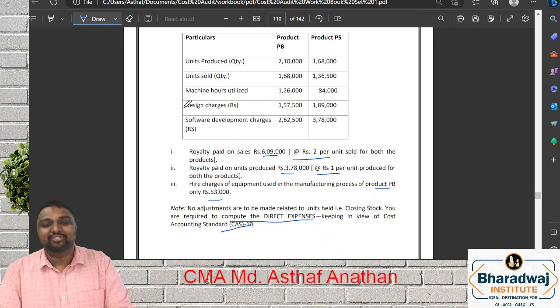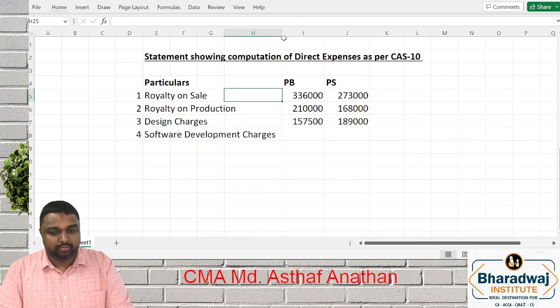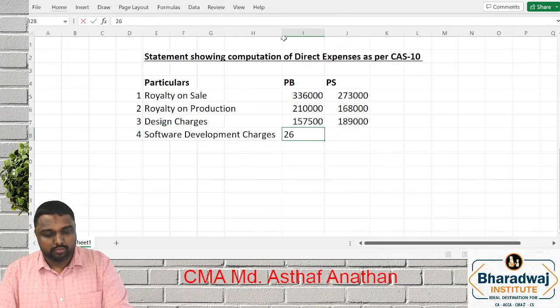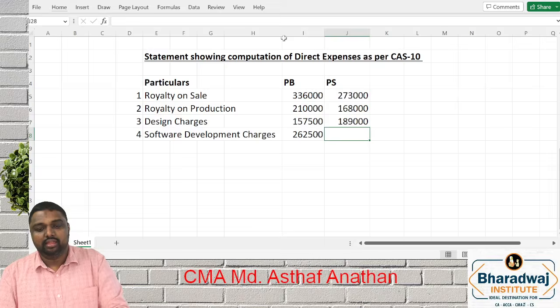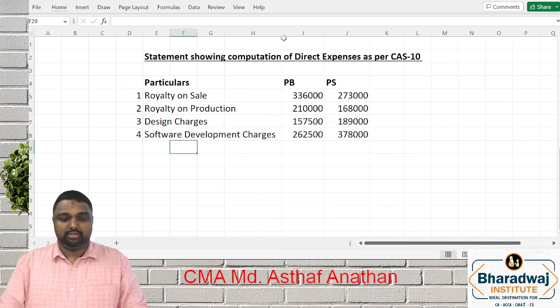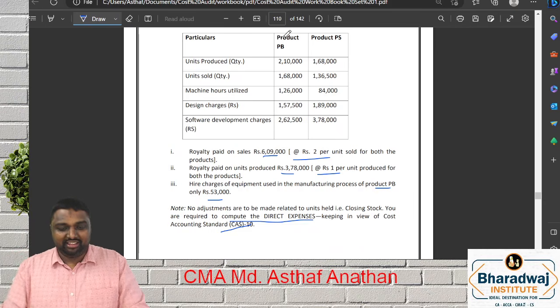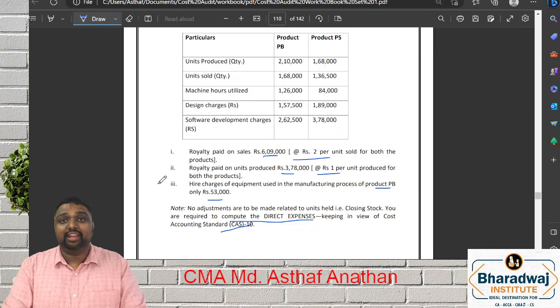What are the software development charges? 2,62,500. Next, 3,78,000. Going further, last you can get hire charges.